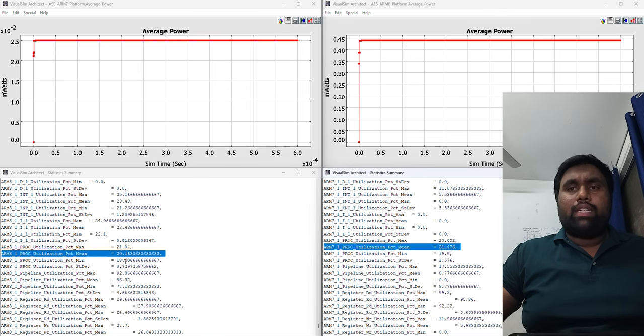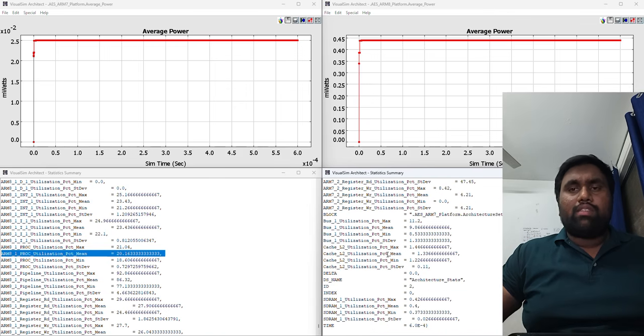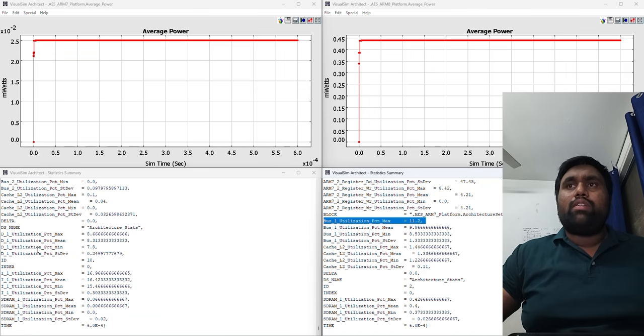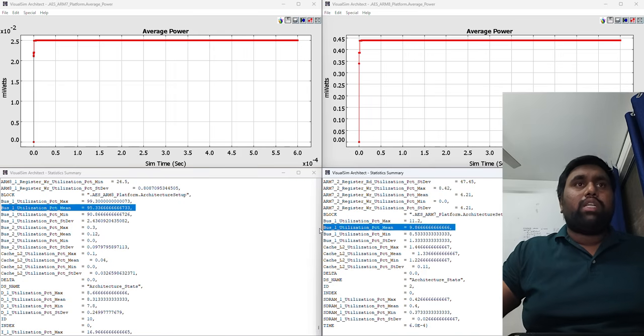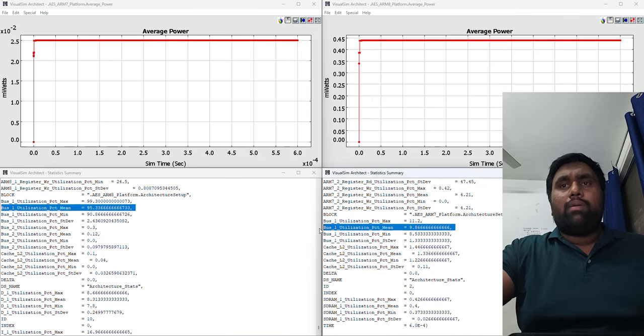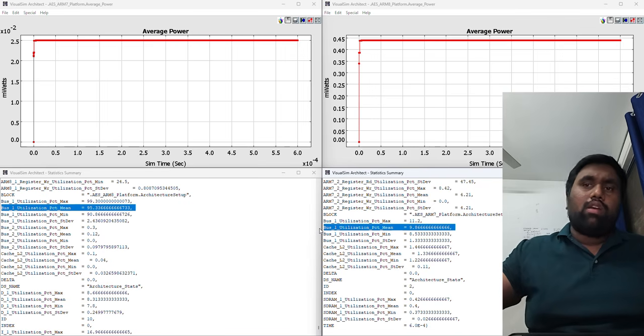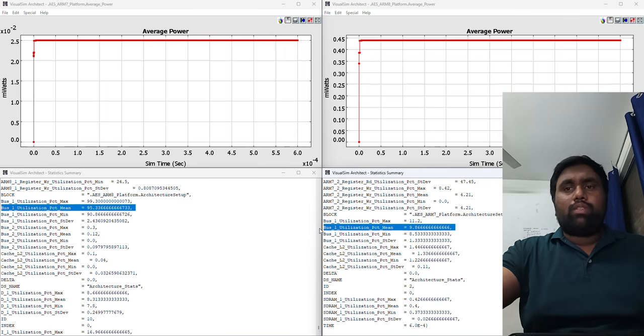This is where everything changes. So bus utilization, where everything changes. ARM7 bus utilization is around 11.2%. And for ARM8, we have to check the bus utilization mean. It is around 95%, whereas bus utilization mean for the ARM7 is around 9.8%. This is a 10 times difference on the same clock speed.